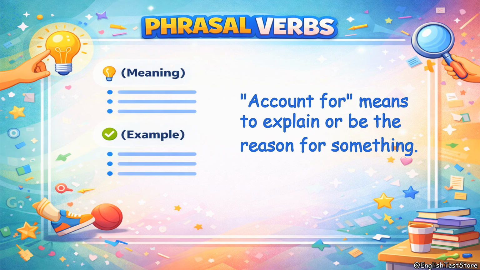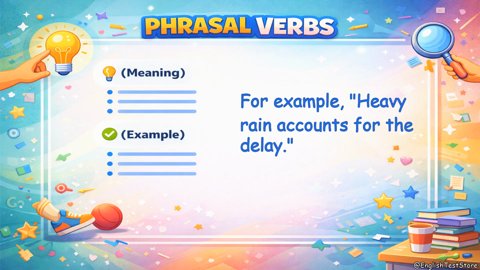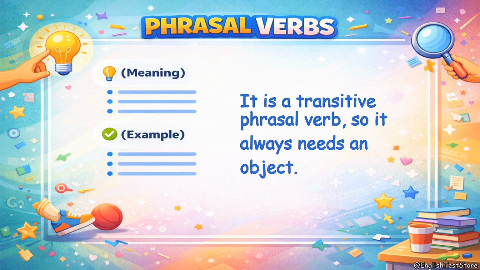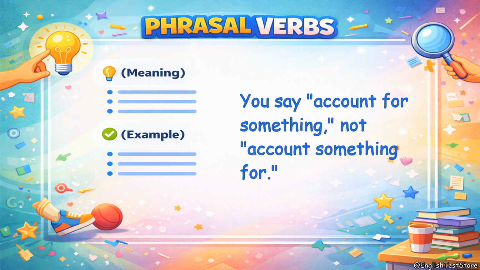Account for means to explain or be the reason for something. For example, heavy rain accounts for the delay. It is a transitive phrasal verb, so it always needs an object. You say account for something, not account something for.